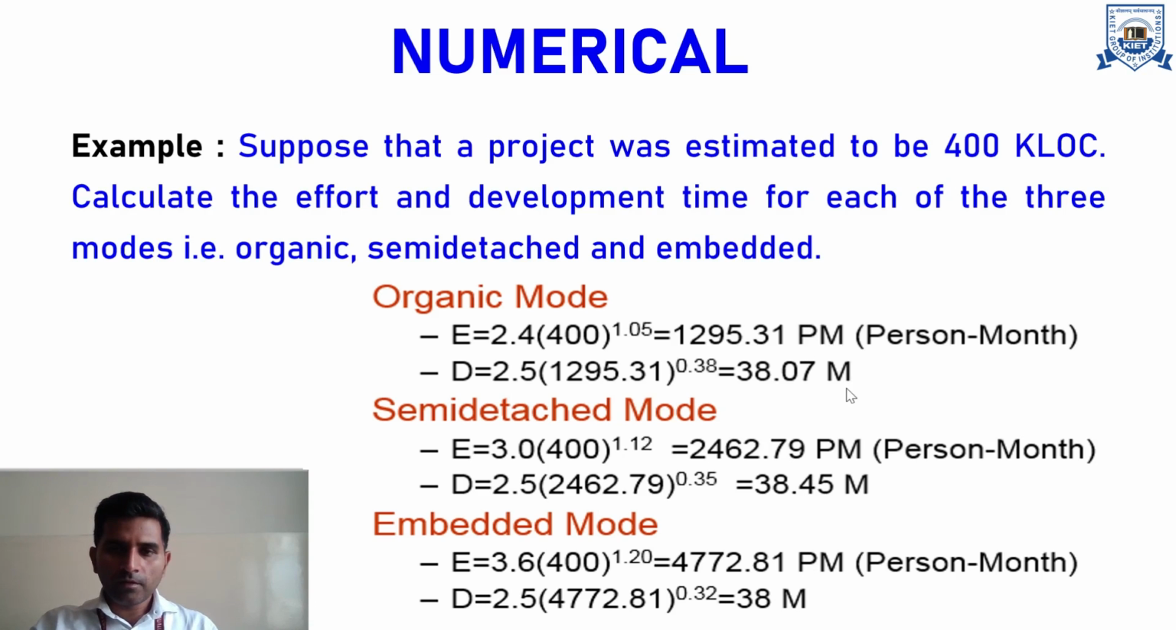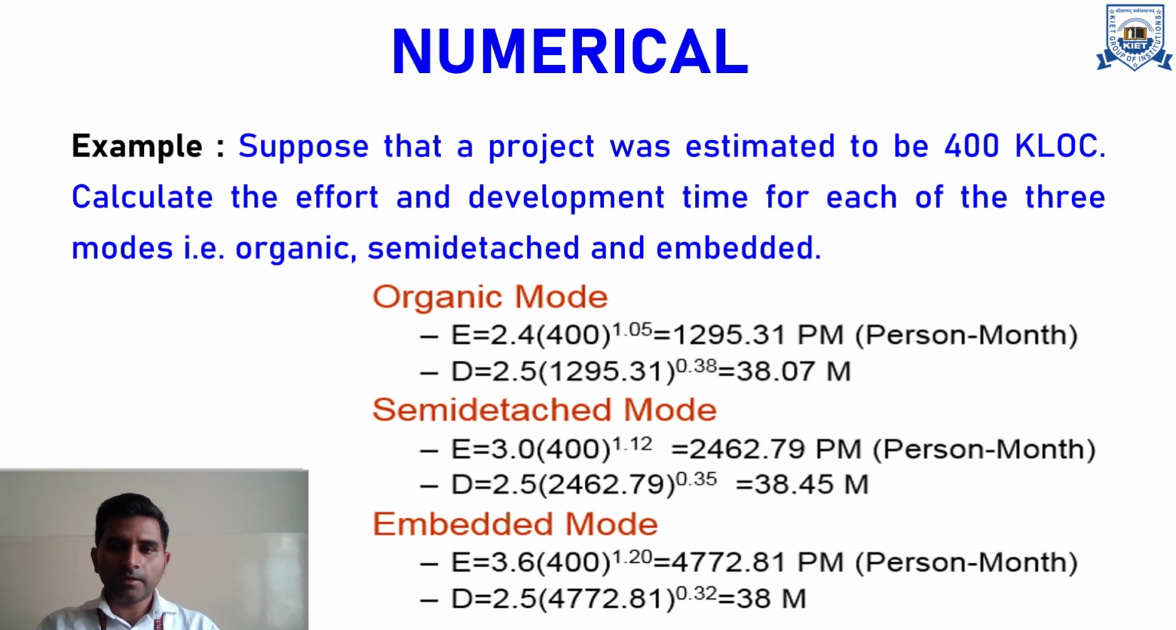Now, if we compare the effort utilized for the various modes, embedded, organic, semi-detached, for organic mode, effort is less. For this example, for semi-detached mode, it is in the middle, and for embedded mode, it is more. In terms of development time, organic mode is 38 months, semi-detached mode is 38 months, embedded mode 38 months. So the development time for every mode is almost equal, but just the effort is varying here.